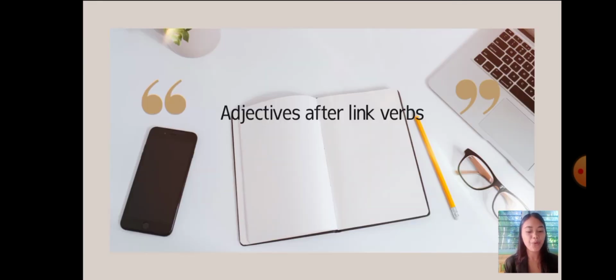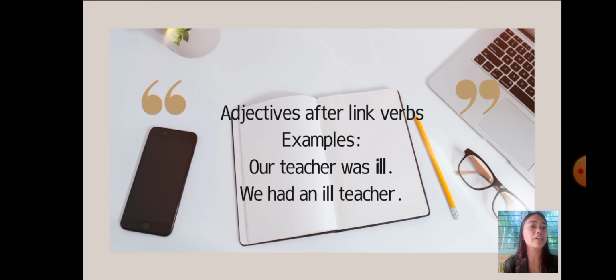So we use some adjectives only after linking verbs. Example: our teacher was ill. We had an ill teacher. So we can say our teacher was ill, but we cannot say we had an ill teacher. It's because some adjectives are only used after linking verbs.